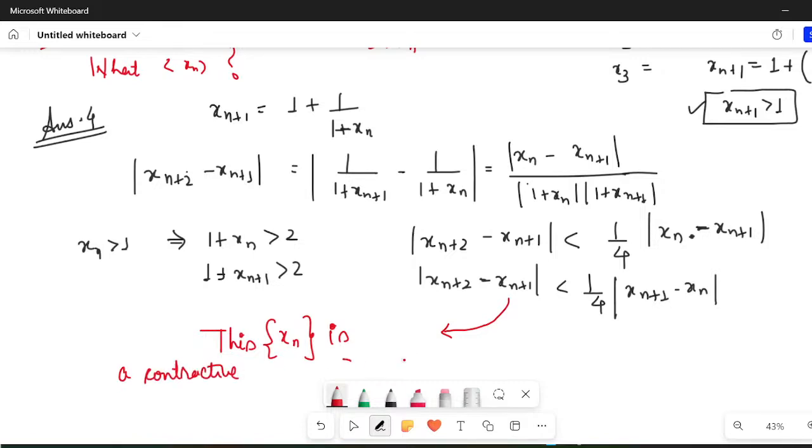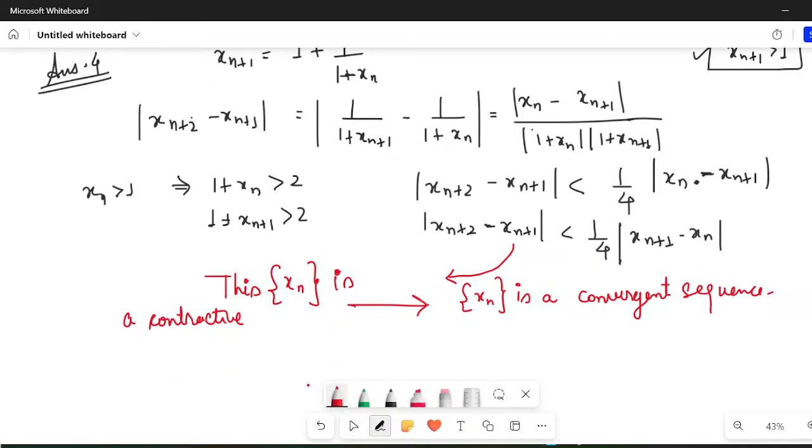And if sequence xn is contractive, it implies that xn is a convergent sequence, isn't it? I hope people have got this particular concept. And obviously you can find the limit as well by claiming that since the sequence is convergent, the limit should exist. And if the limit exists, then let us say that limit is L, then it is quite easy to see that L would be equal to 1 plus 1 upon 1 plus L.